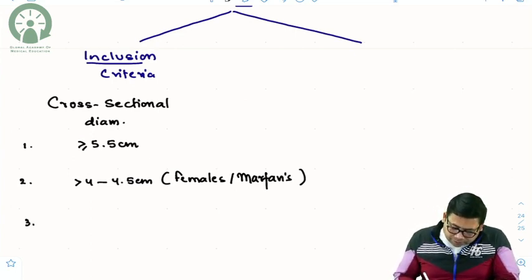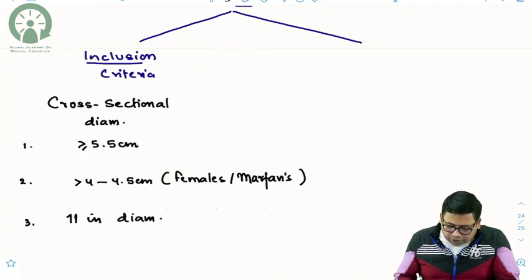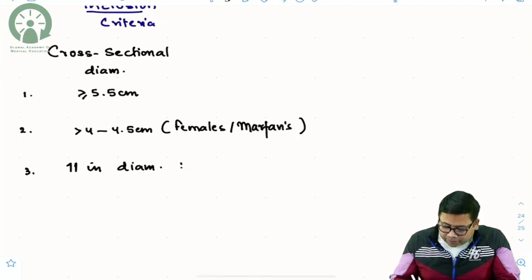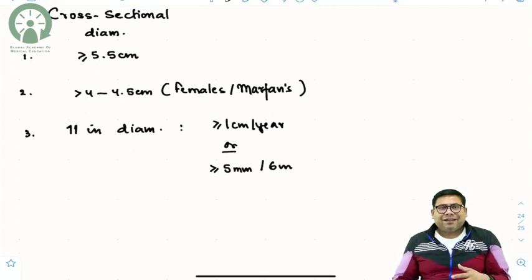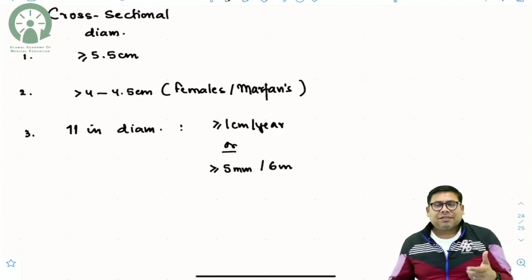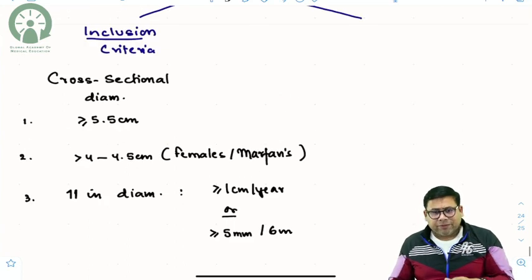Third, the rate of increase in diameter is again very important. So an increase in diameter by more than or equal to 1 centimeter per year, or, students, by more than or equal to 5 mm in 6 months. So within 6 months, if it is increasing at a rate of more than 5 mm, that is again very important. These are certain things that you need to keep in mind.